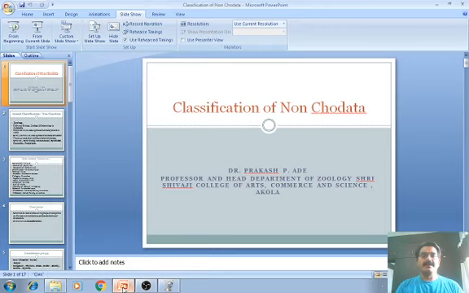As you already know, there are different kinds of animals available at different corners of the world. Then the question arises in our mind: why is there a need for classification of animals?